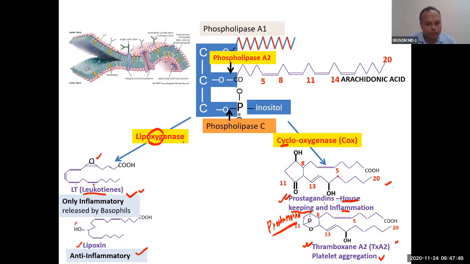Lipoxins are anti-inflammatory because they are synthesized from lipid. So leukotrienes, lipoxins, prostaglandins, and thromboxanes: four compounds. Prostaglandins and thromboxanes are from the cyclooxygenase pathway, and leukotrienes and lipoxins are from lipoxygenase.